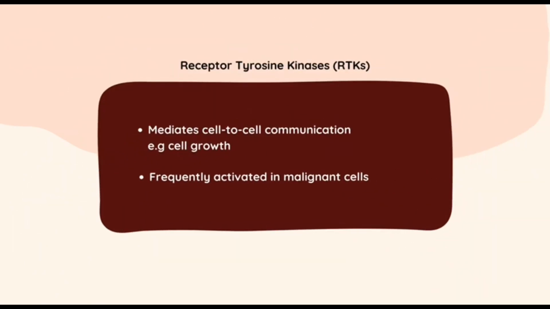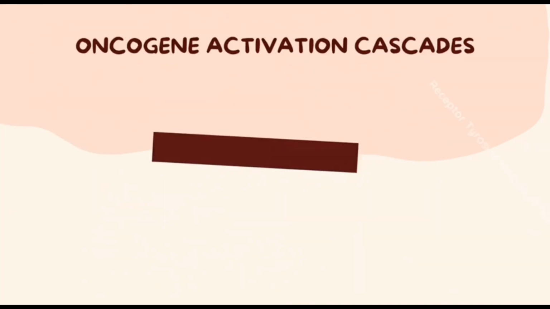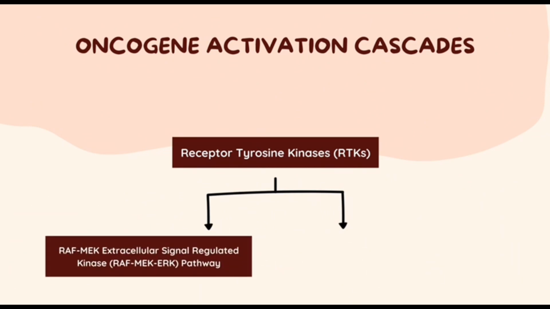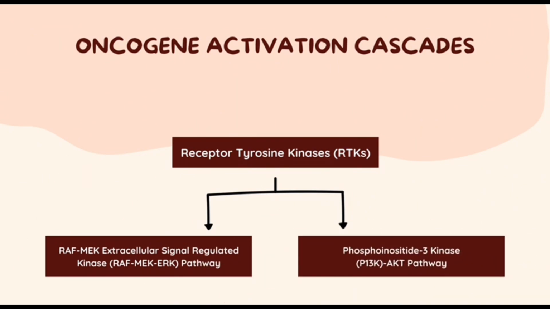Receptor tyrosine kinases (RTKs) are involved in mediating cell-to-cell communication and control a wide range of complex biological functions, such as cell growth. In malignant cells, RTKs are frequently activated, leading to the continuous activation of two pathways, the RAF-MEK-extracellular signal-regulated kinase pathway and the phosphoinositide 3-kinase PI3K-AKT pathway. These pathways are critical for the proliferation and survival of cells.